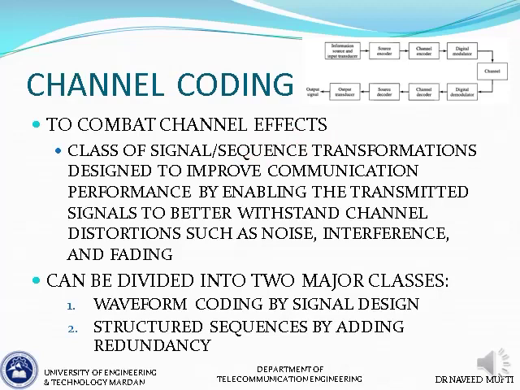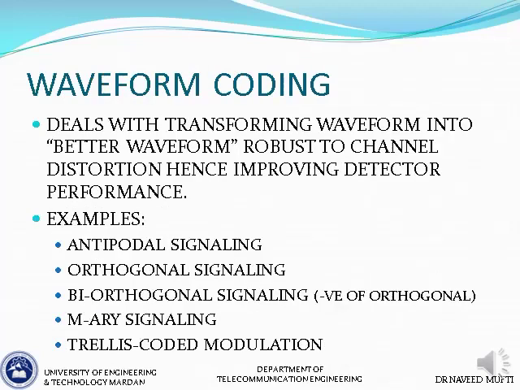Generally, channel coding techniques can be divided into two major classes. Either we do waveform coding, in which we change the signal design, or we do structured sequences, in which we add some extra bits to our bit sequence by adding redundancy. Redundancy here refers to extra bits. So these are the two major categories of channel coding.